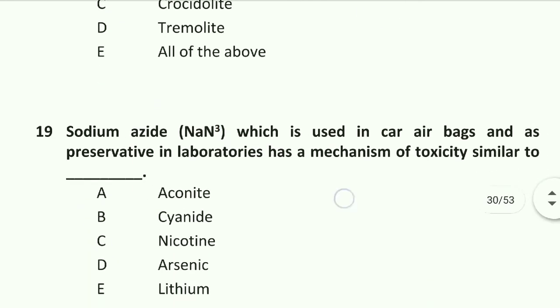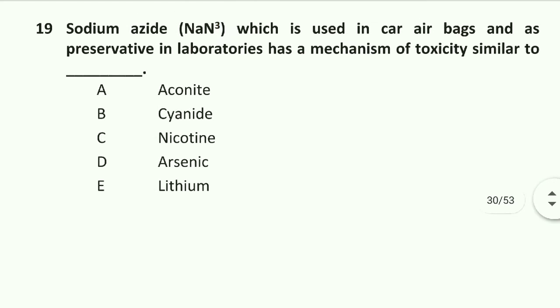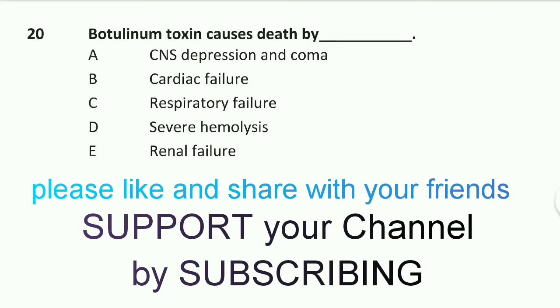Question number 19: sodium azide, NaN3, which is used in car airbags and as a preservative in laboratories, has a mechanism of toxicity similar to cyanide. Option B is right. Question number 20 is the last question of this set.